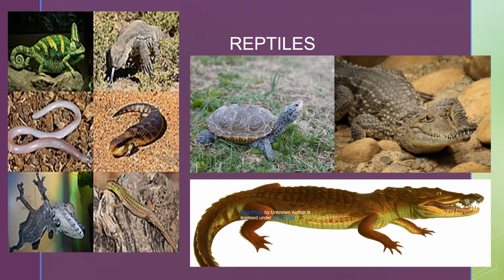Do you think these animals can fly or walk with their legs? No, they cannot, because these are reptiles. Reptiles are animals that crawl. Reptiles are a group of cold-blooded animals which have skin covered with small hard plates. These hard plates are called scales, and these animals lay eggs. Snake, lizard, crocodile and turtle are examples of reptiles.